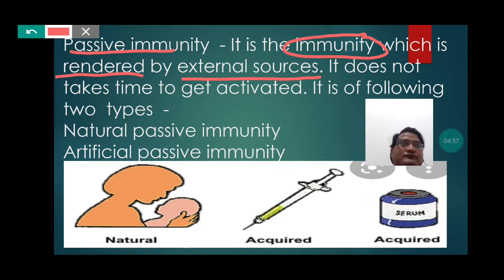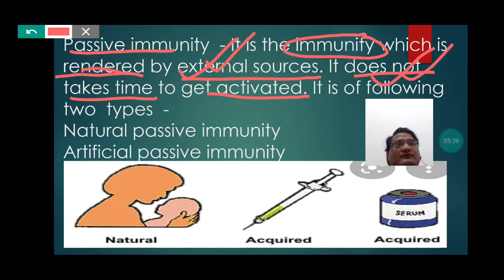So students, passive immunity does not take time to become functional, that is, when we take the help of external sources to fight against the disease causing agents, then this type of disease fighting capability which is provided by the external sources becomes functional quite readily in our body, that is, it does not take a huge period of time.